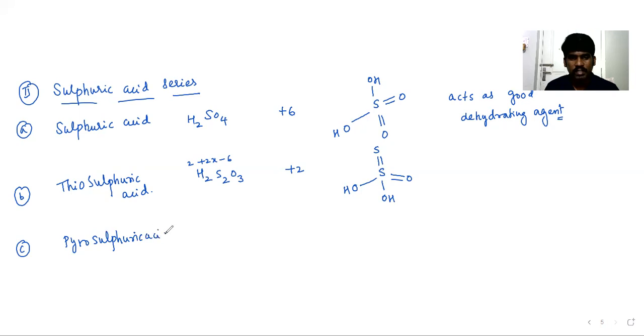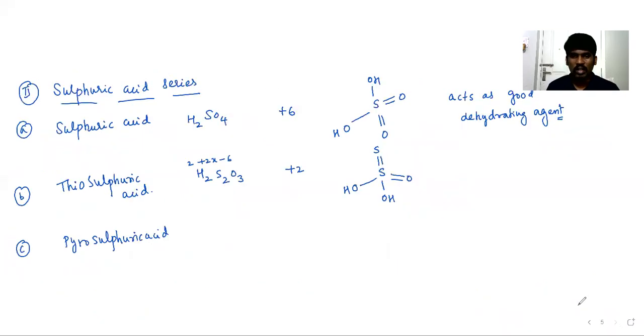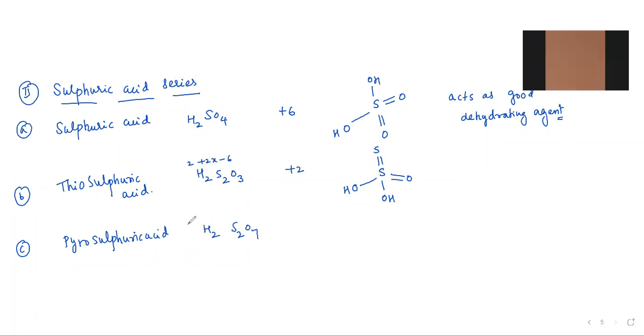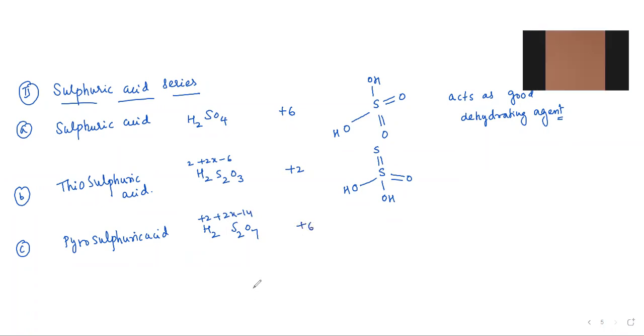Pyrosulfuric acid. I told you the difference between pyrosulfurous and pyrosulfuric: a 2 oxygen difference. Then pyrosulfuric acid will be H2S2O7. What is the oxidation number? 2 plus 2x minus 14, so it will be equal to +6.